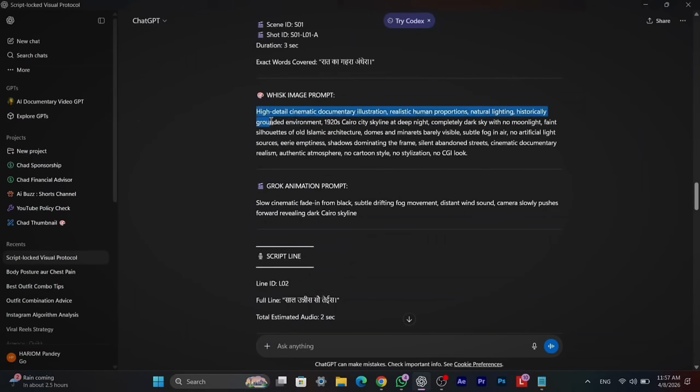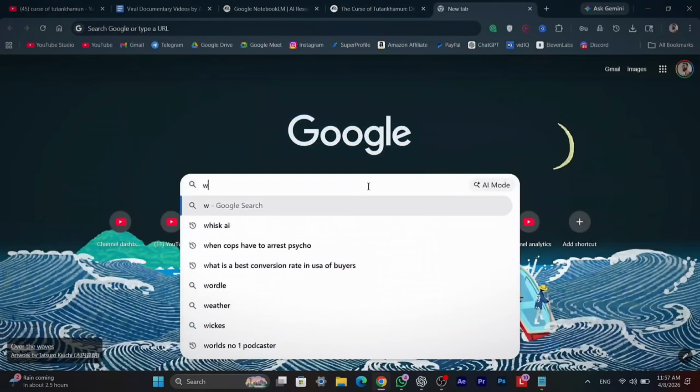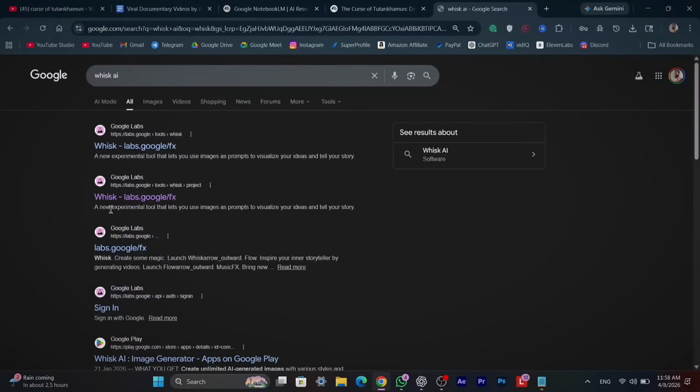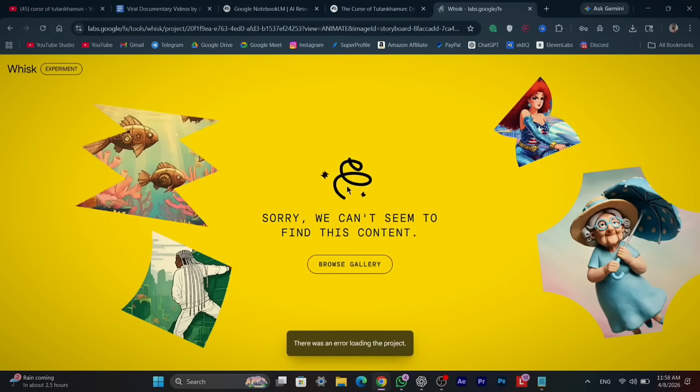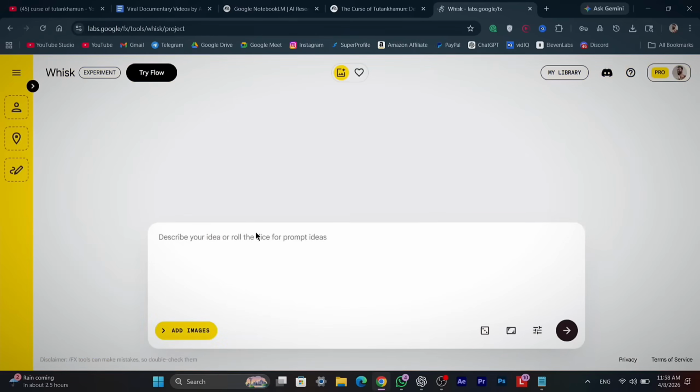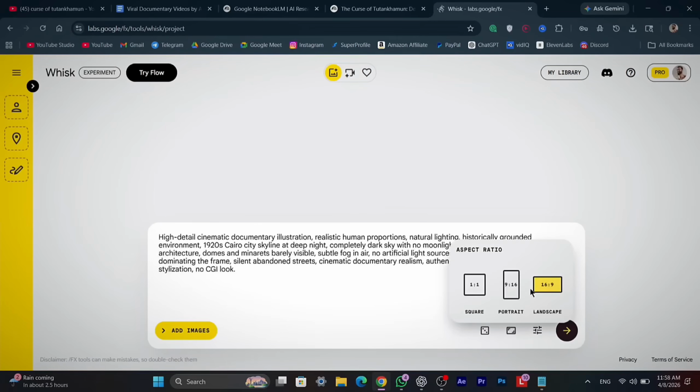Then, we will open Google Chrome and search for Whisk AI. This website allows us to generate images for free. Now, we will open the website and paste the prompt provided by ChatGPT. We will select the 16:9 aspect ratio, lock the settings, and click on Generate.